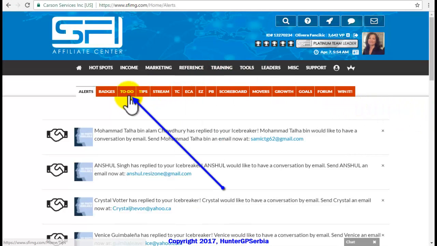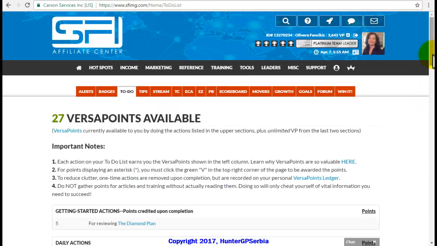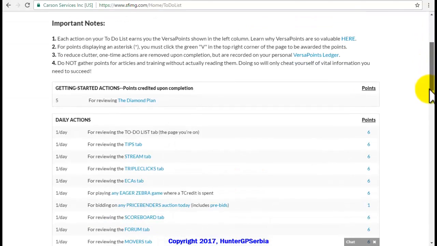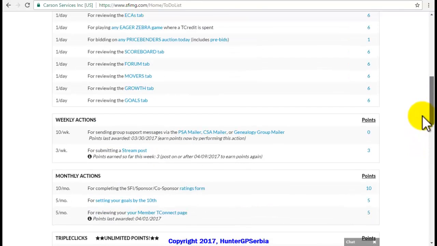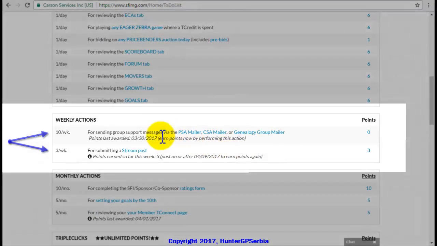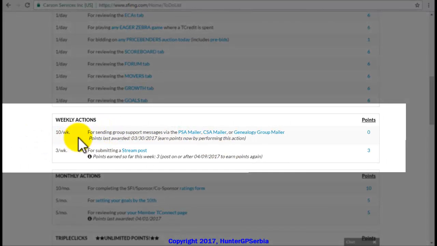The to-do list shows all the activities intended for various levels: the daily actions, the weekly actions, and the monthly actions. Within the weekly actions, each week you will have 2 actions available. The first action consists of sending a group email to your members. The group email can be sent to your direct members, that is to your PSAs, your co-sponsored members, that is to your CSAs, or the chosen members of your team by using the genealogy filters. For this action, you will gain 10 Versa points per week.